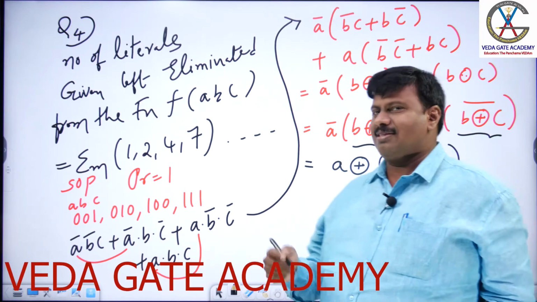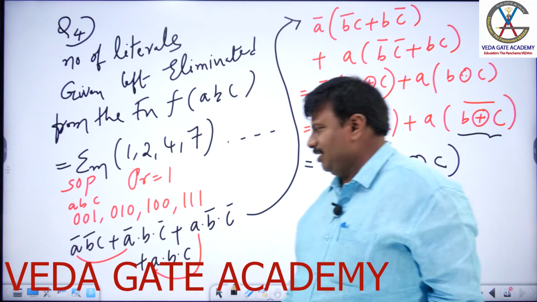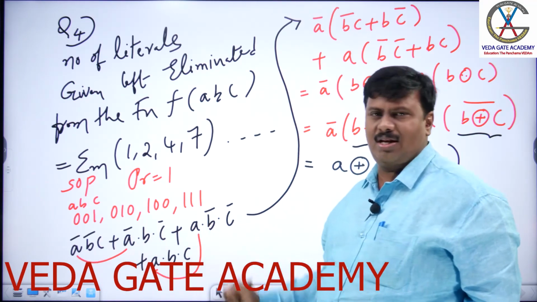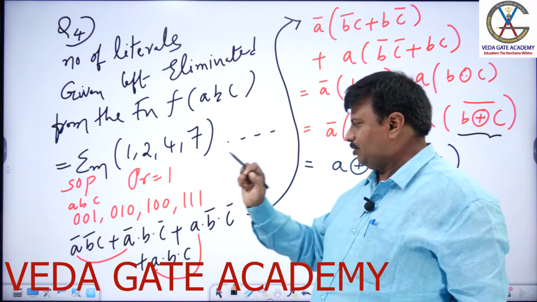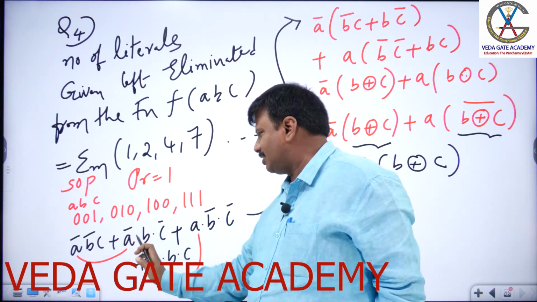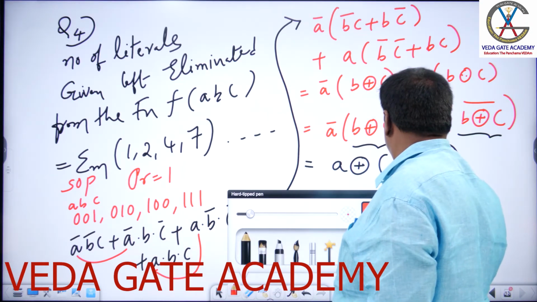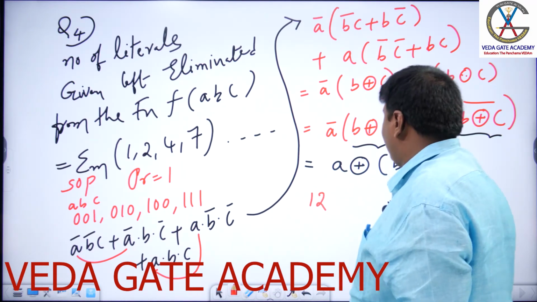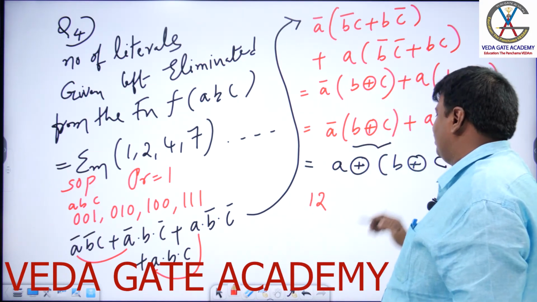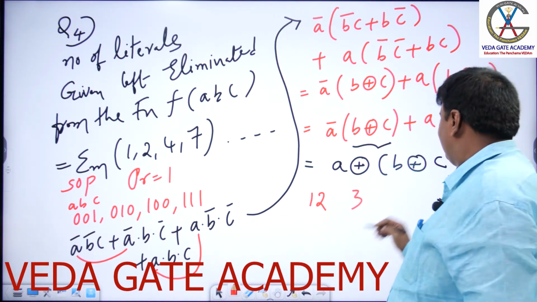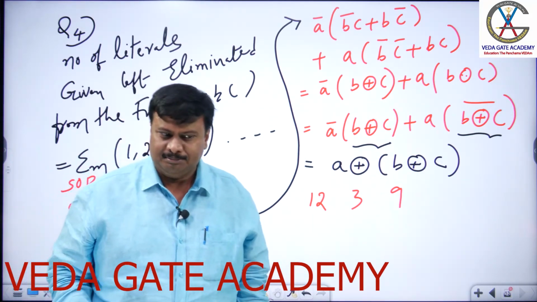By this, let us answer the question: the number of literals given and left, and eliminated. Given are 3, 6, 9, 12. A 4 times, B 4 times and C 4 times. So 12 literals are given here. And how many are left? A, B, C in A XOR B XOR C. 3 are left over and 9 eliminated. The answer is 12, 3 and 9.